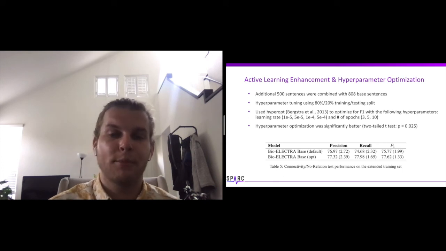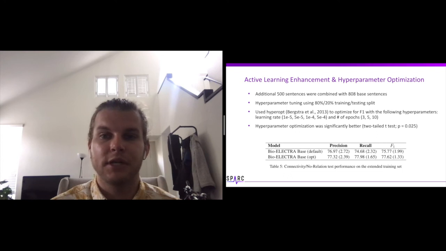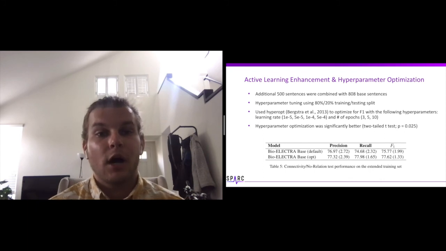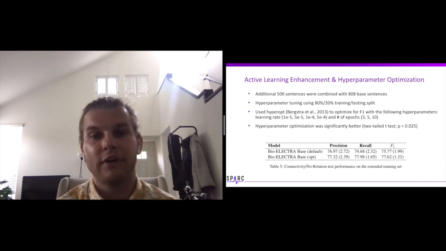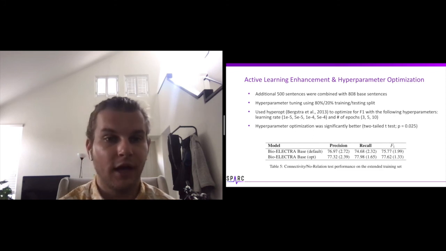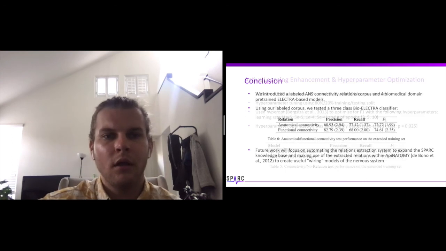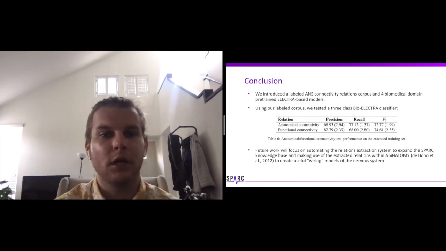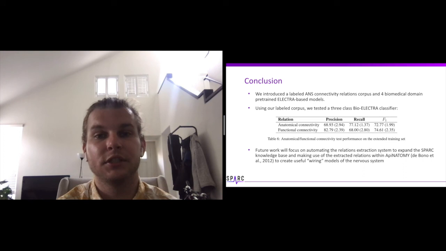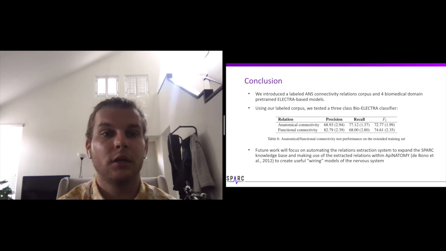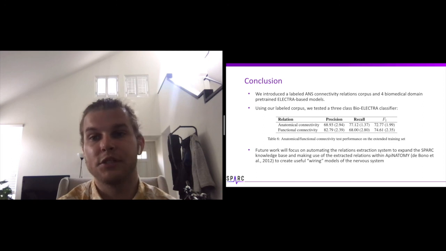We performed our hyperparameter tuning using an 80-20 split, with 80% going towards training and 20% going towards testing. We used the hyperopt Python package to optimize our F1 values using learning rate and number of epochs as hyperparameters. And as shown in table 5, hyperparameter optimization significantly outperformed our defaults. In summation, we introduced a labeled autonomic nervous system connectivity relations corpus and 4 biomedical domain pre-trained ELECTRA models. Using our labeled corpus, we achieved a high performance on a 3-class BioELECTRA classifier, whose performance is shown below.